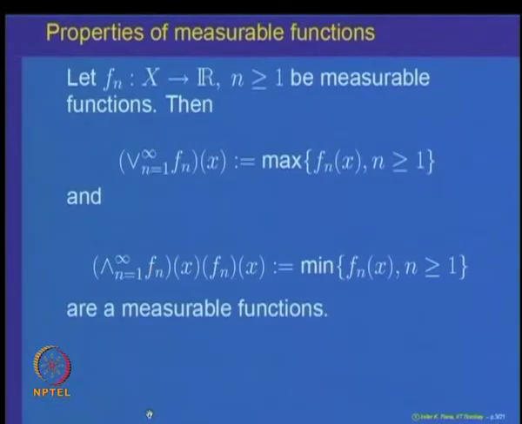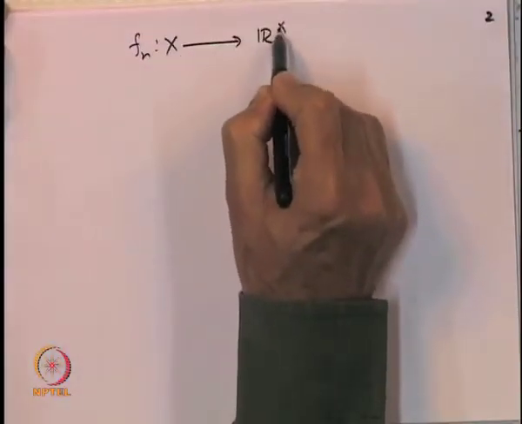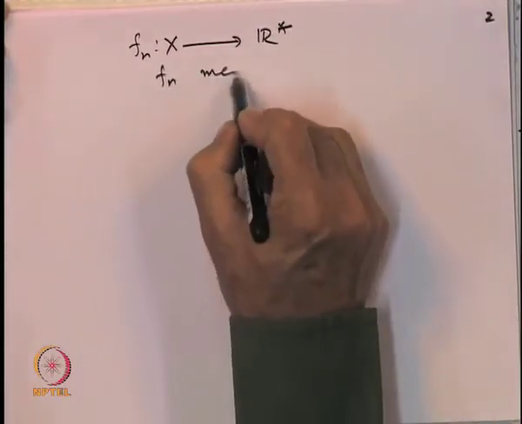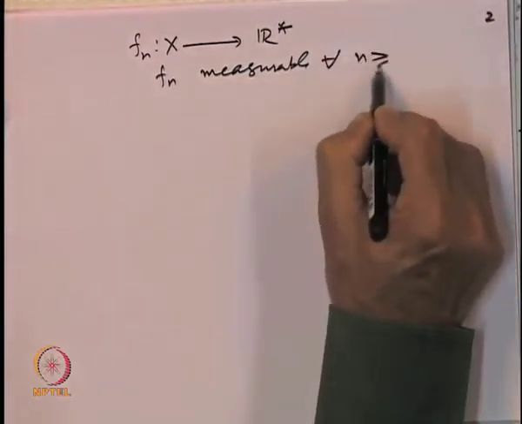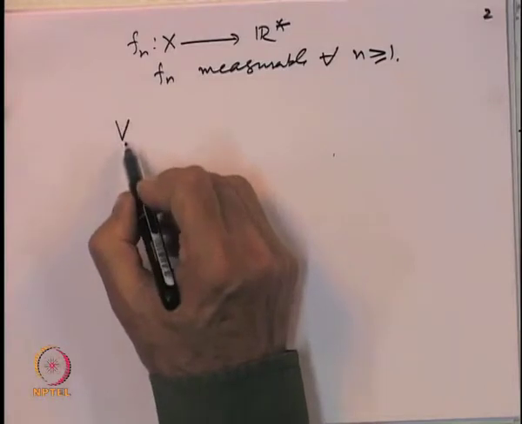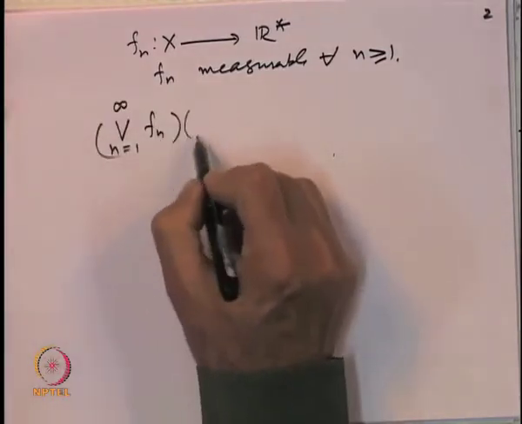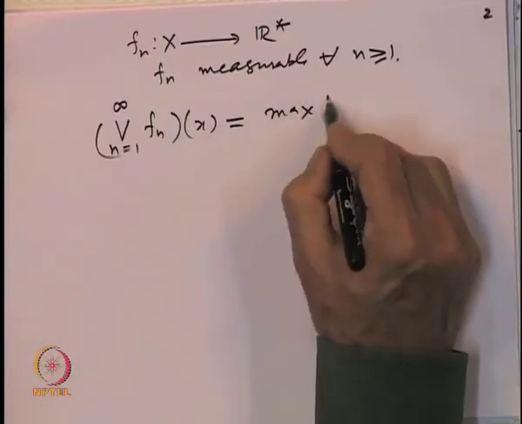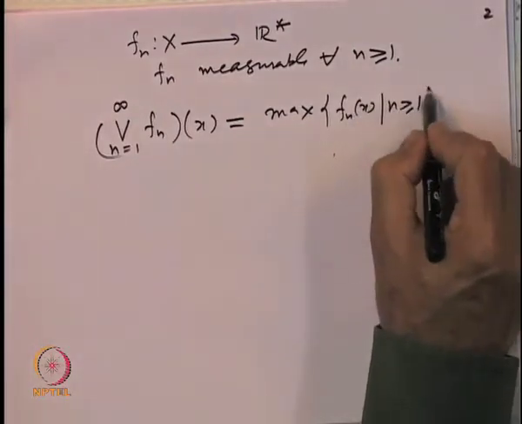So, f_n is defined on X to R star, and f_n is measurable for every n bigger than or equal to 1. And we define the maximum over n equal to 1 to infinity of f_n(x) to be equal to the maximum of f_n(x), n bigger than or equal to 1.